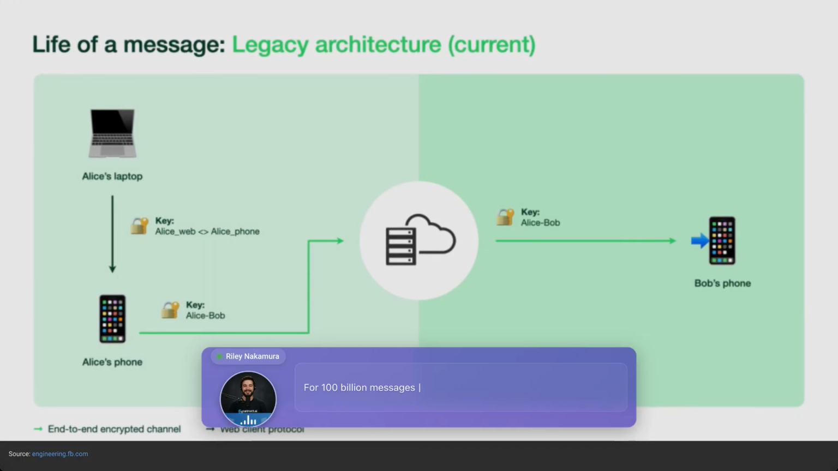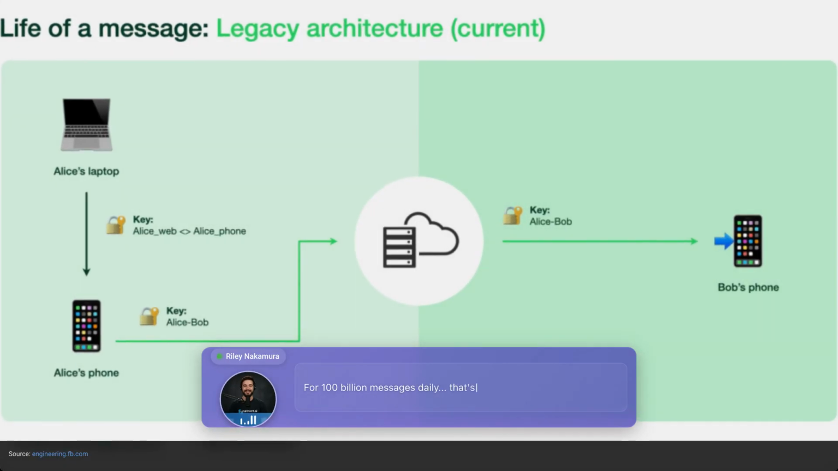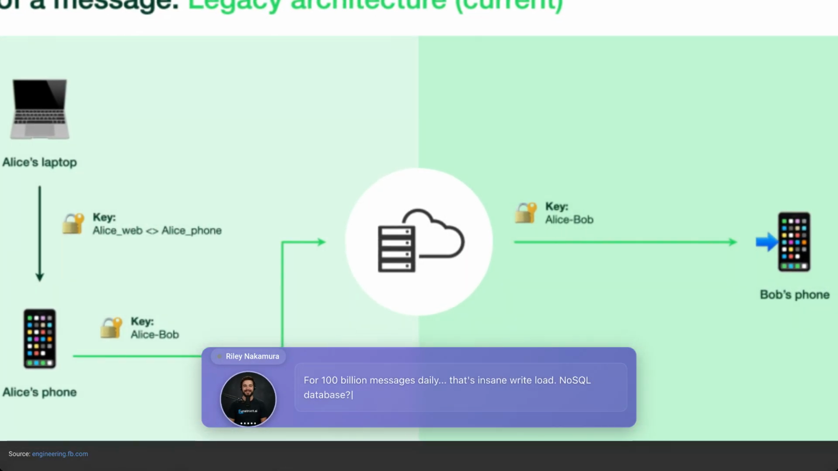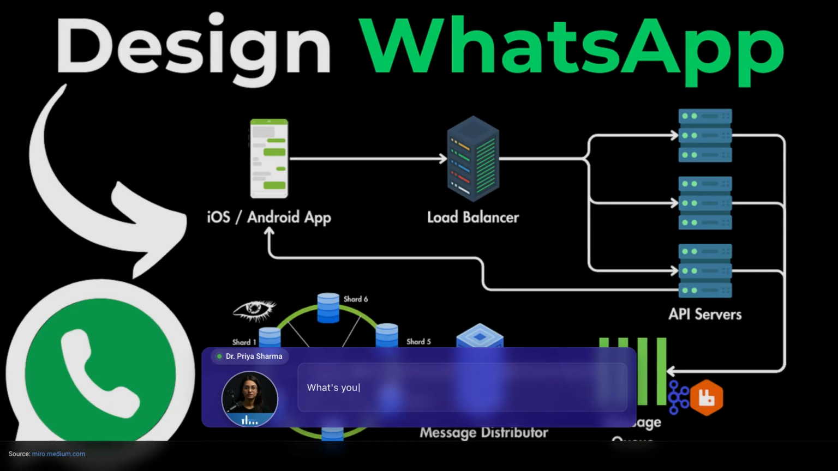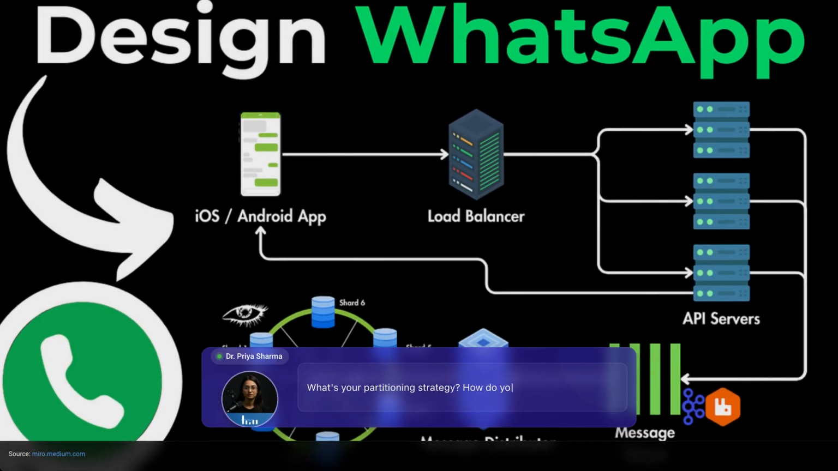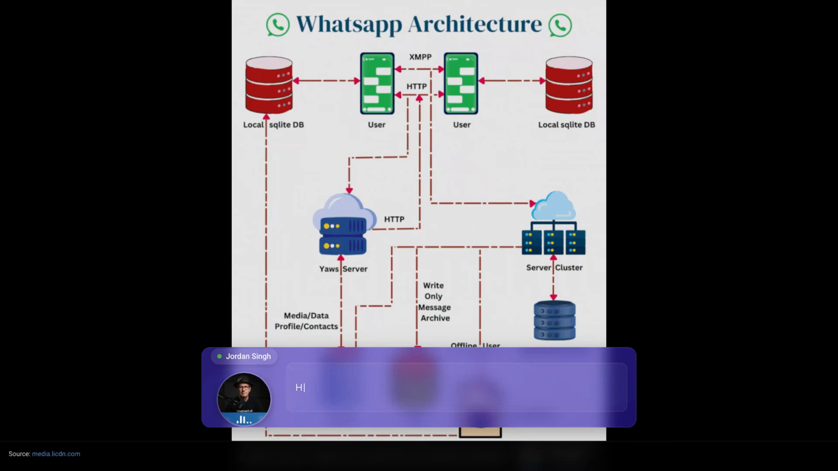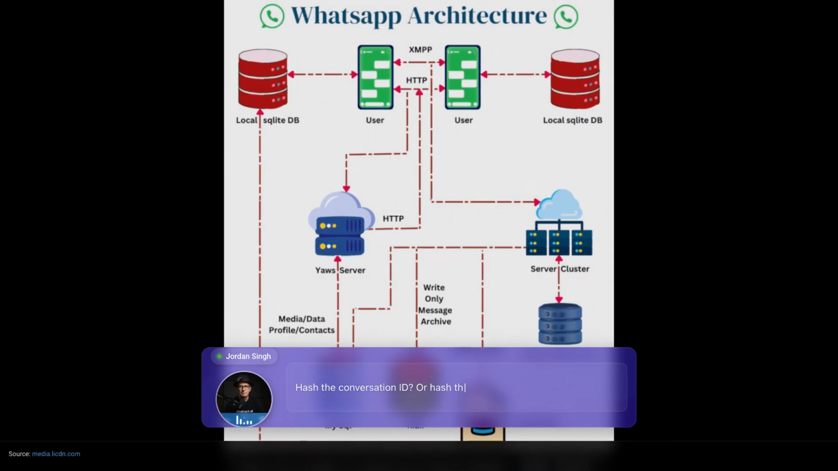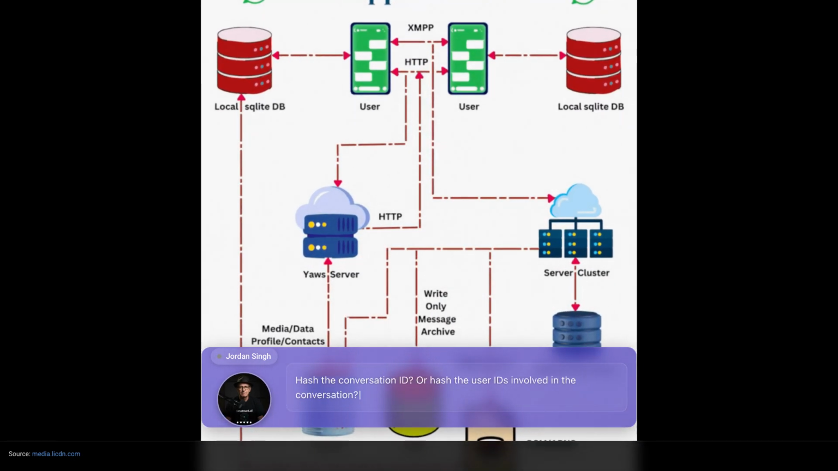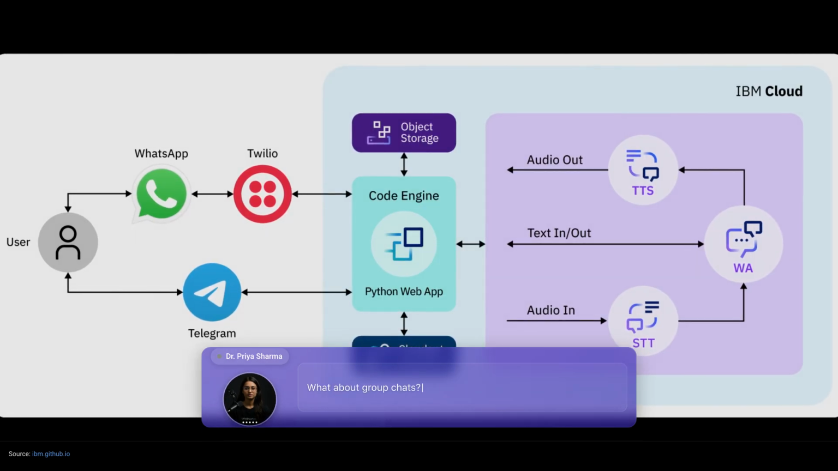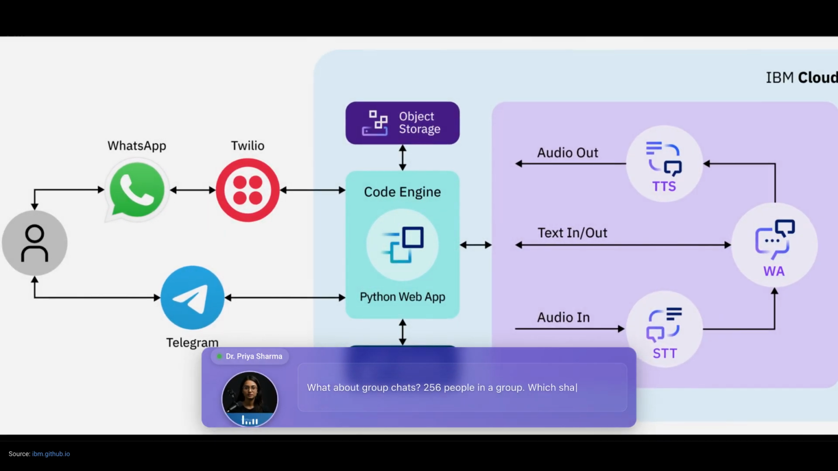For 100 billion messages daily, that's insane, right? Load. NoSQL database, Cassandra, DynamoDB. What's your partitioning strategy? How do you shard conversations across databases? Hash the conversation ID, or hash the user IDs involved in the conversation. What about group chats? 256 people in a group, which shard gets the message?